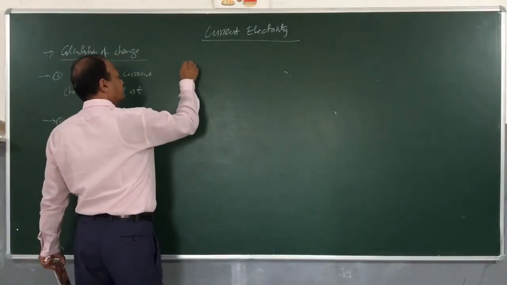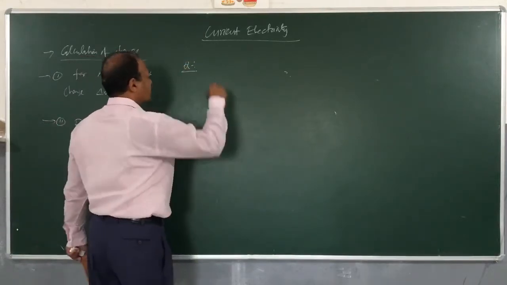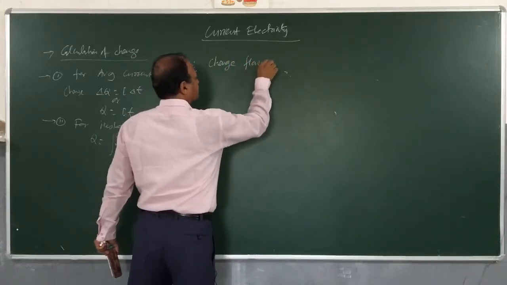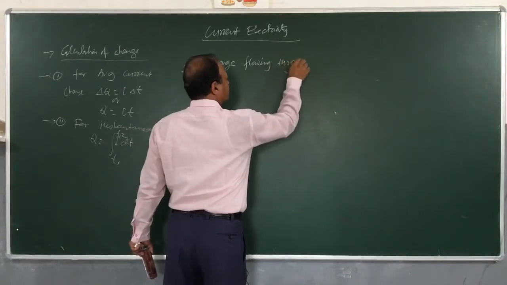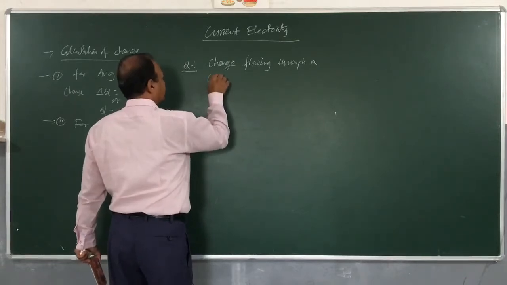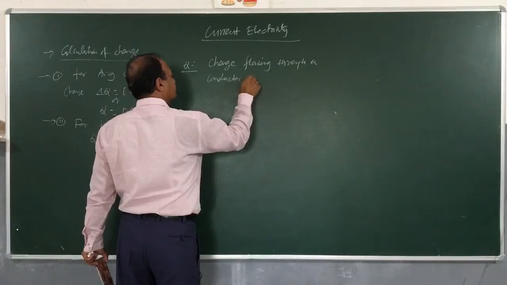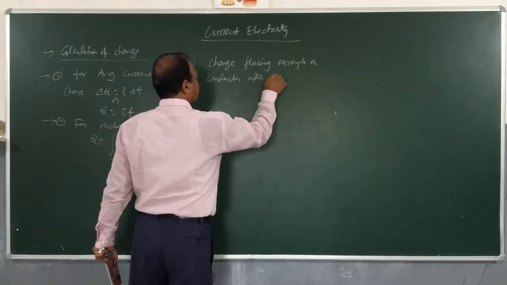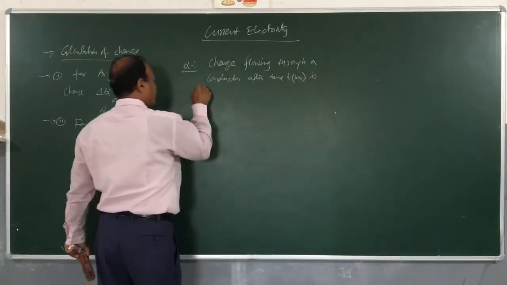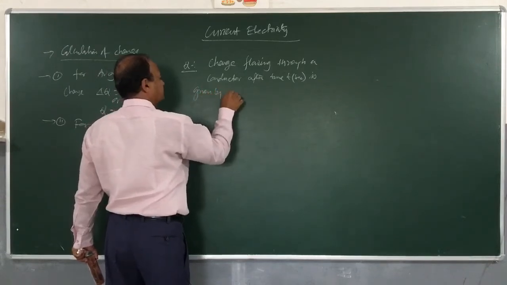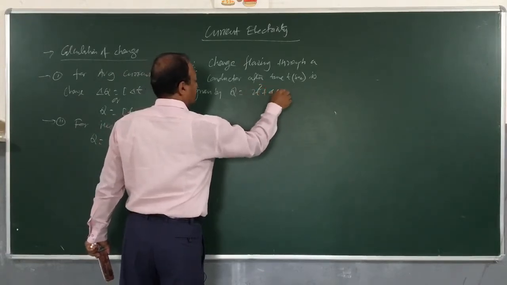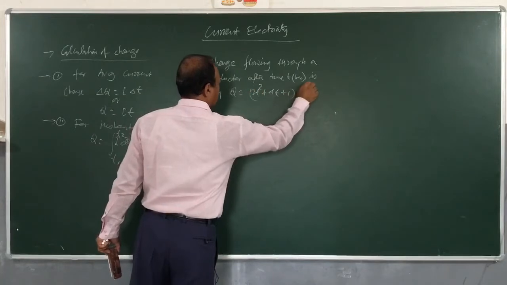Question: the charge flowing through a conductor after time t seconds is given by Q is equal to (2t square plus 4t plus 1) into 10 power minus 4 coulomb.